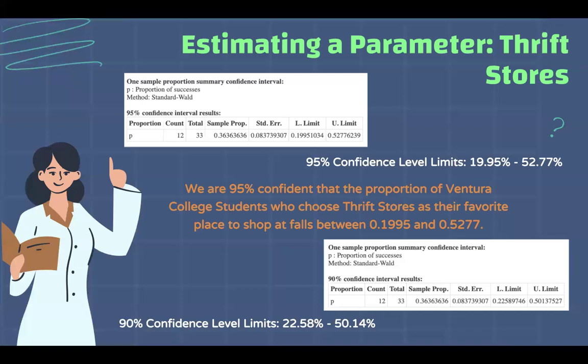Therefore, we are 95% confident that the proportion of Ventura College students who choose thrift stores as their favorite place to shop at falls between 0.1995 and 0.5277.